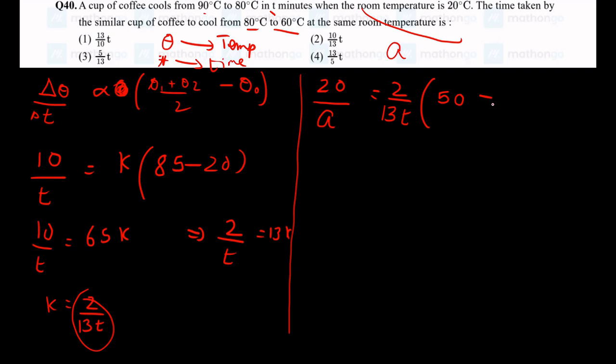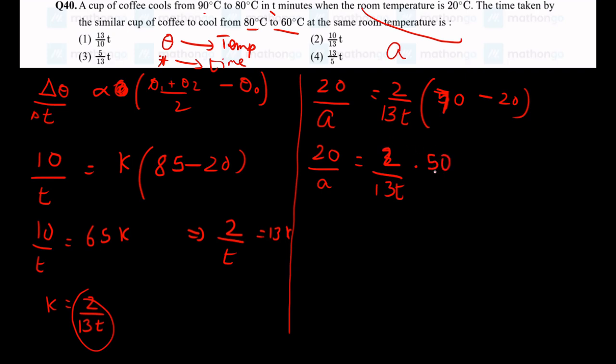Surrounding temperature is 20. Oh wait, 60 and 80, it's not 50, sorry, my bad, it's 70. Minus 20. So we get 20 by A is equal to 2 by 13T into 50.